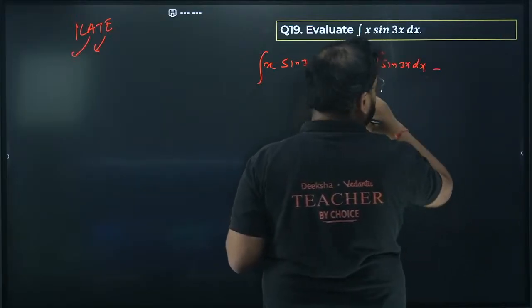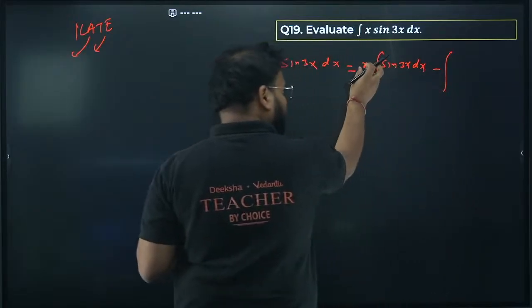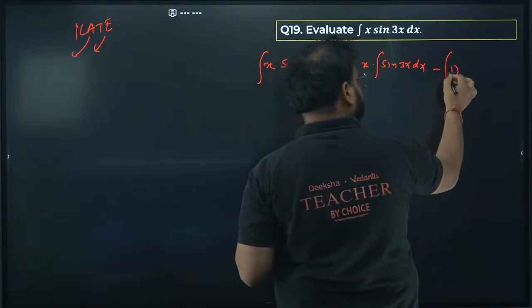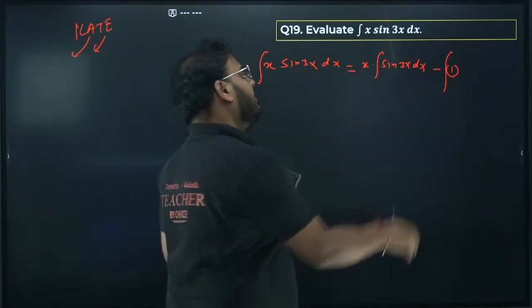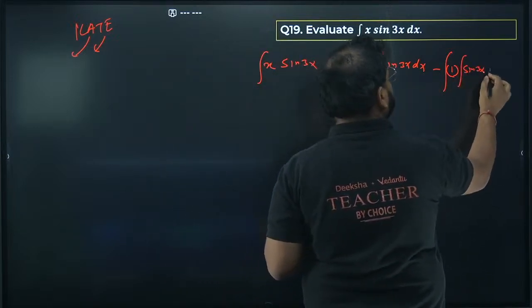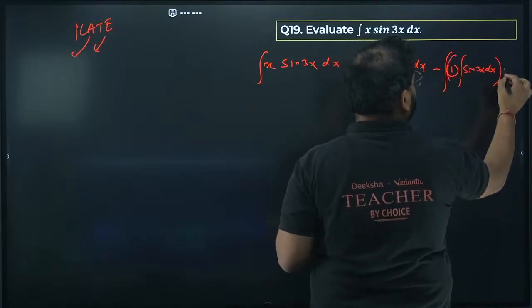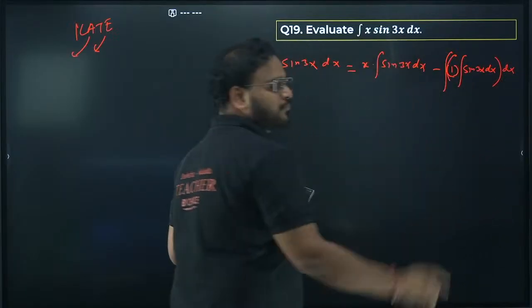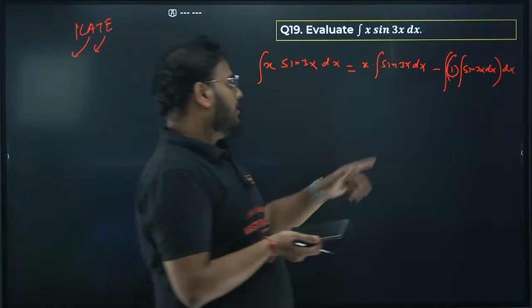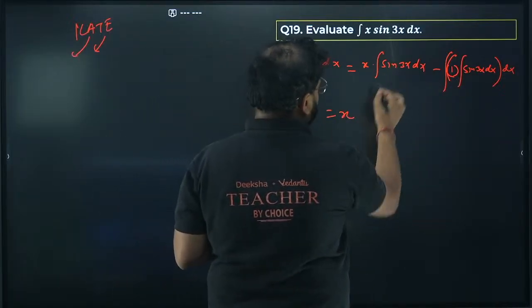There comes a minus sign then in the by parts formula, and you have integration of derivative of the first function, which is going to be 1 in this case. Derivative of x is 1, and same thing repeats. Integration of sine 3x dx, and this whole result will again be one more time integrated, right? That's the by parts rule. You have to integrate one more time for this. Okay, so you get here x, integration of sine is going to be what?